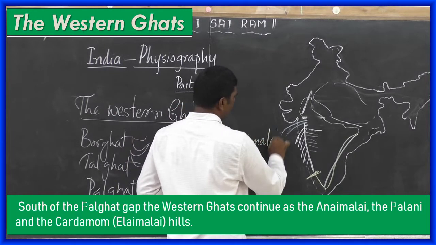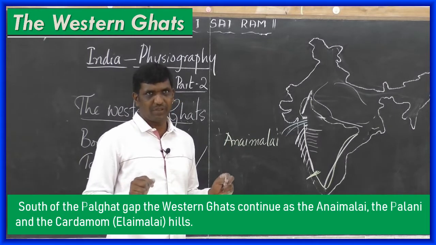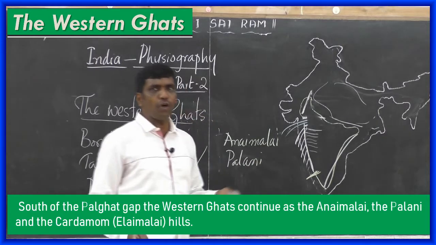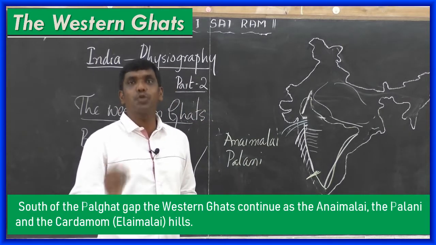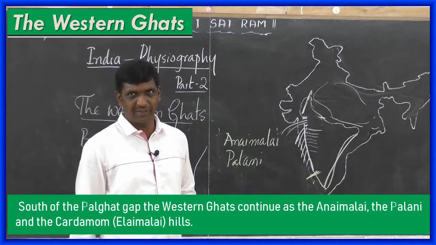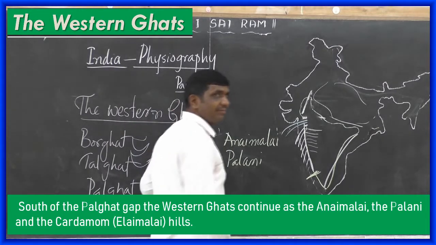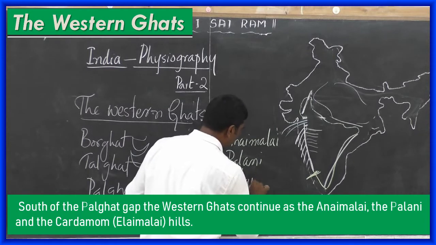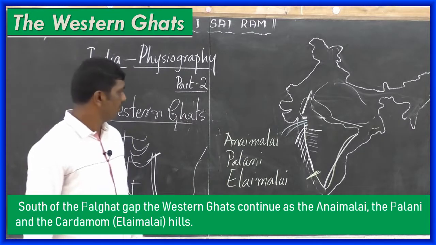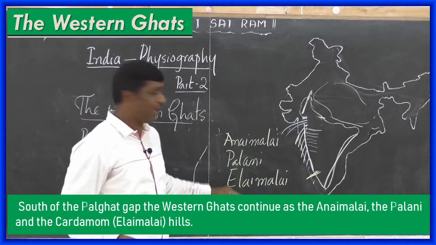Anai means elephant in Tamil. Then the Palani, you know that Palani is famous for the Subramanya temple, Palani Malai Kovil. Then Cardamom, Yelai Malai. What does it mean? Malai means hill in Tamil. Anai Malai, it is called by different names.